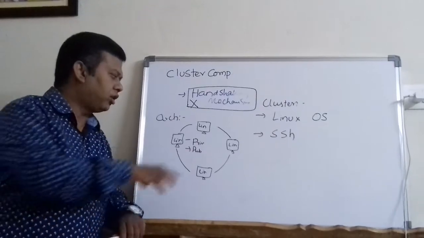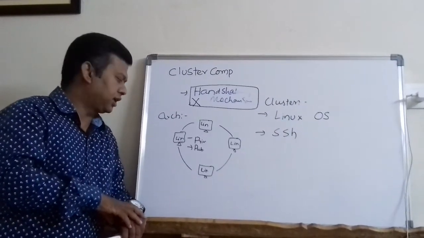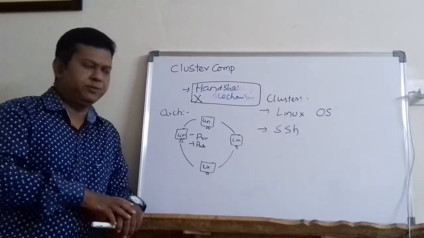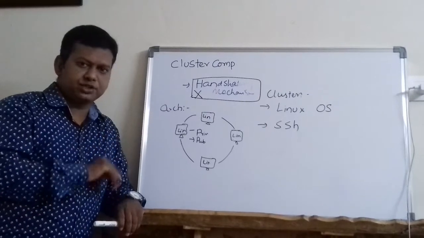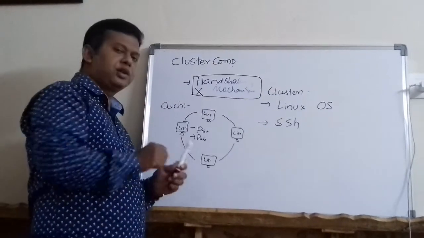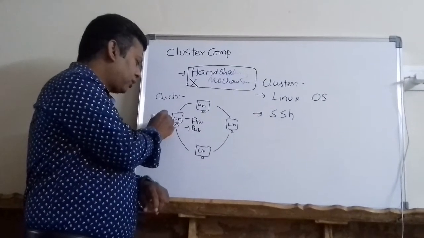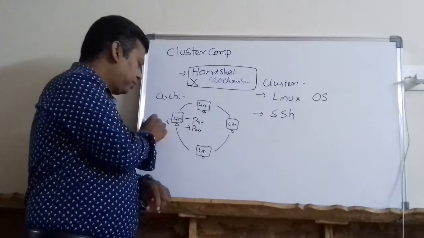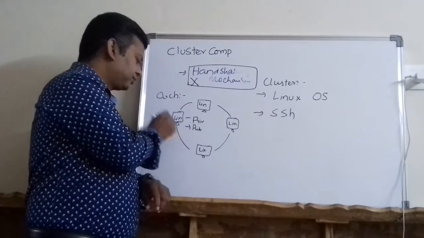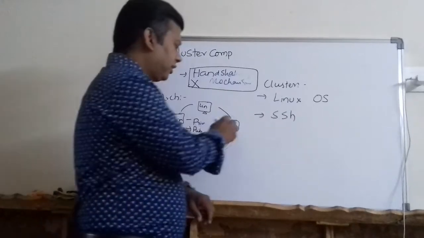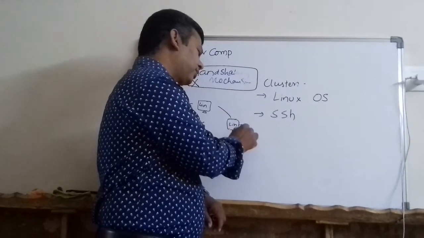So when I set up the cluster itself, all these machines will generate two keys, private and public key. Public keys are exchanged. No computer will share its private key, but public keys are exchanged. For example, if I have 4 computers, computer 1 will know the public keys of the remaining 3 computers.